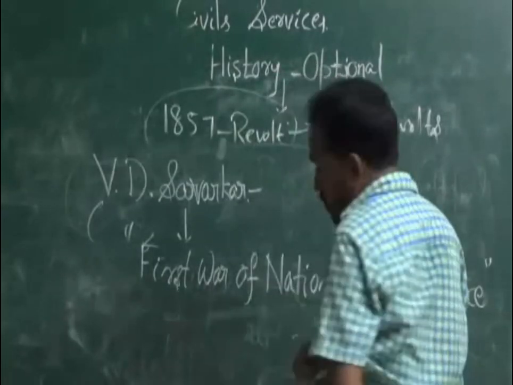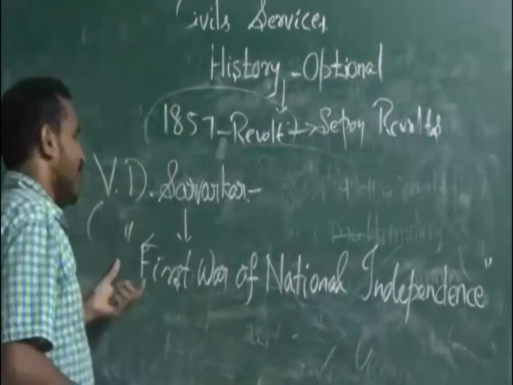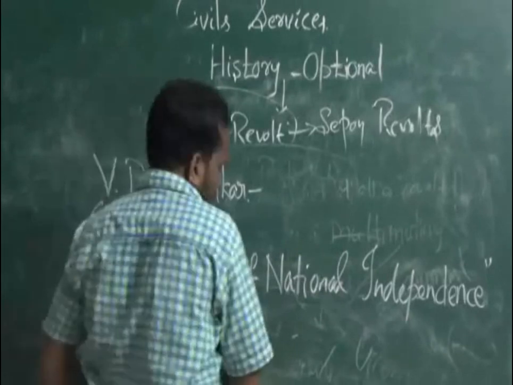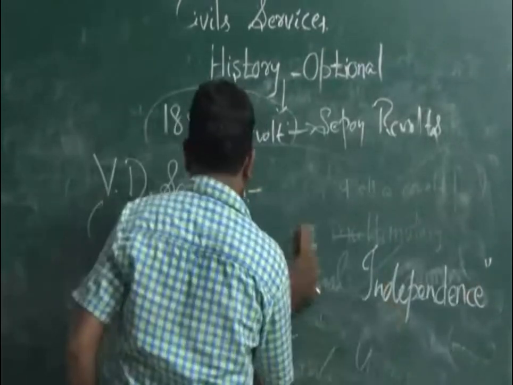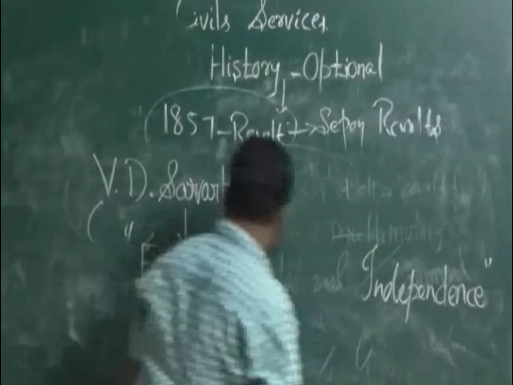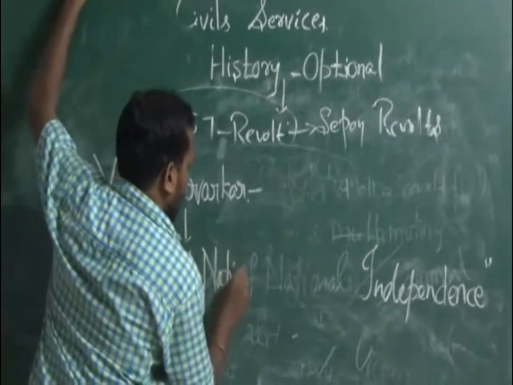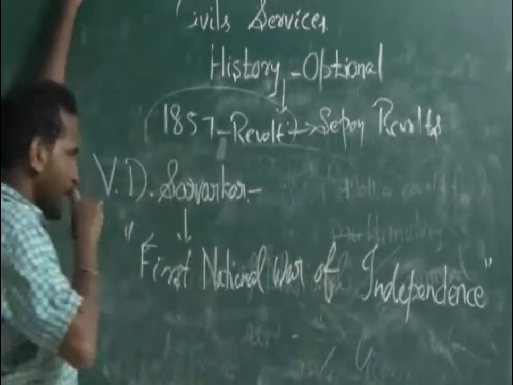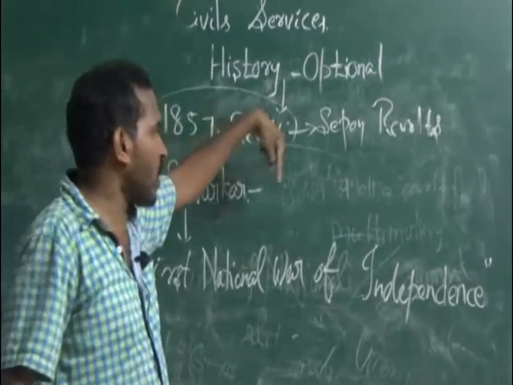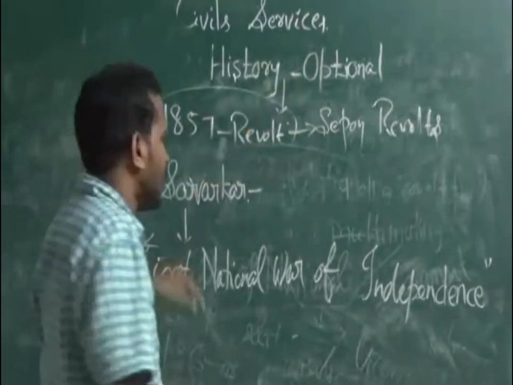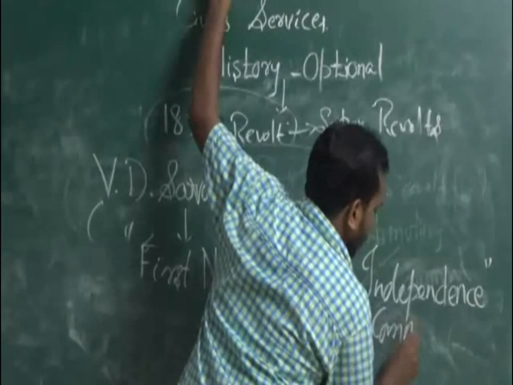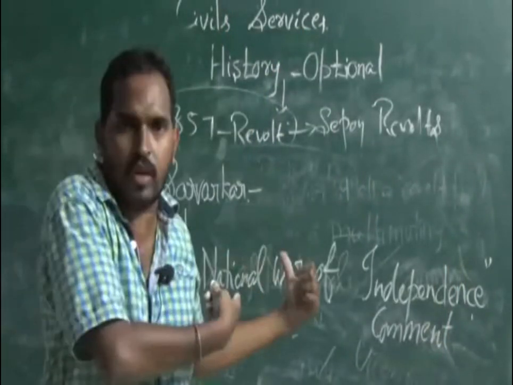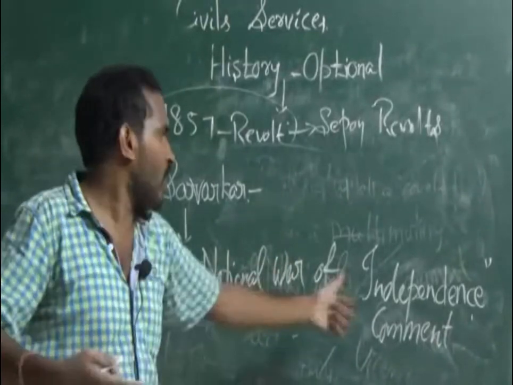Comment. This is a question: the 1857 revolt is the first national war of independence. Write it down in this way, it is clear and will be very nice. This question appeared in one of the exams. See, these are the previous questions only.